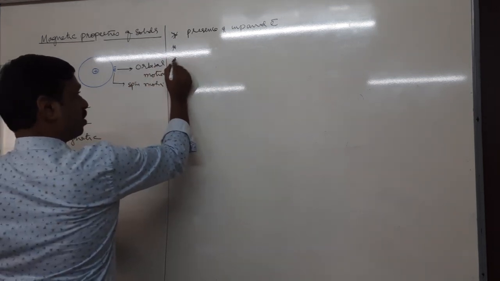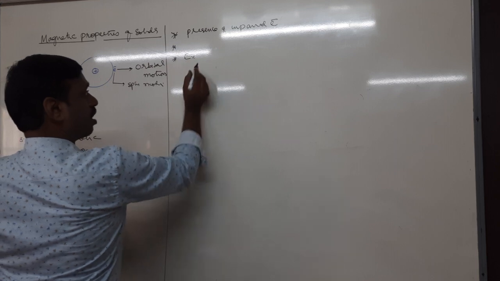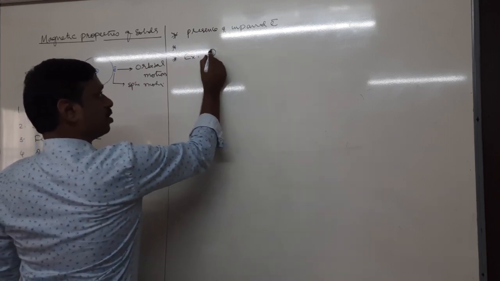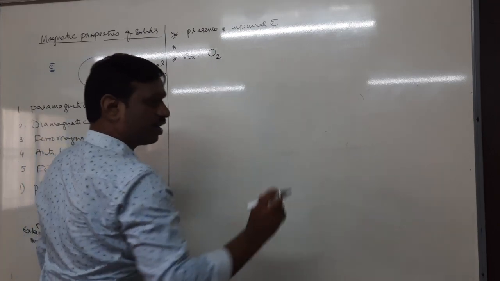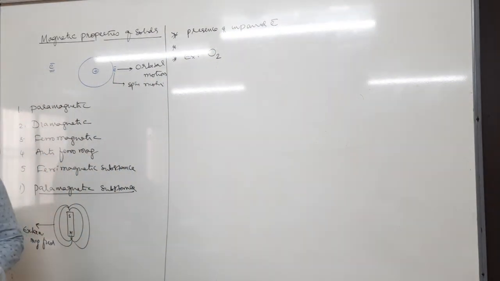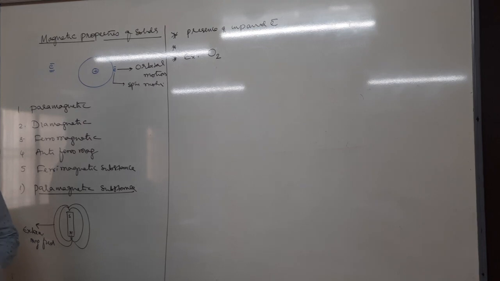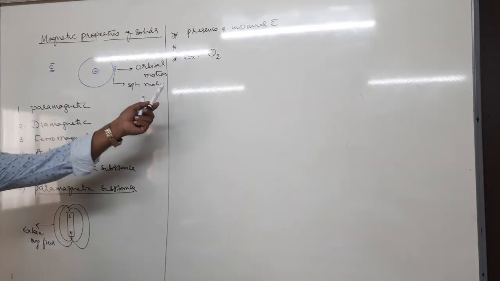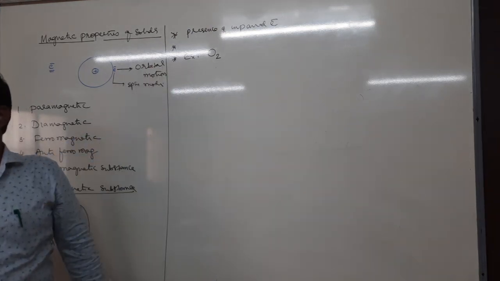Next, what are examples of paramagnetic substances? The best and very important example is O2. O2 is a paramagnetic substance. In chemical bonding we studied the structure of O2 explained by VBT, valence bond theory.